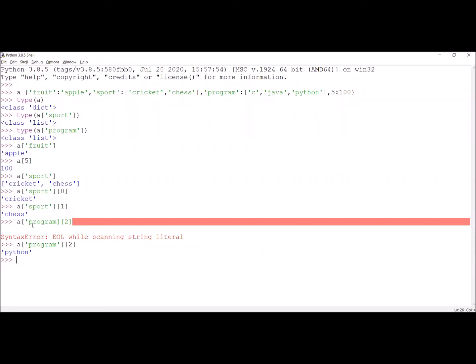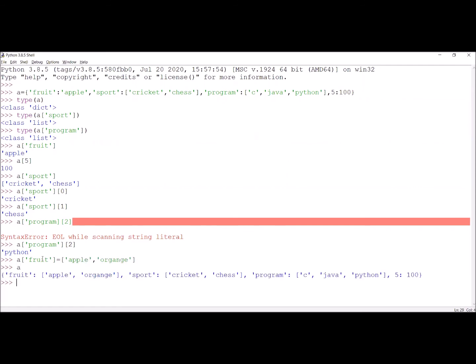Similarly, whenever we want to change the data in sport, if you are trying to add one more value, maybe volleyball for sport, or maybe in fruit you are trying to add another fruit, orange, this is possible. So I am writing here fruit equal to, one is apple, which is already there, and the second one is orange. Now I am adding two values.